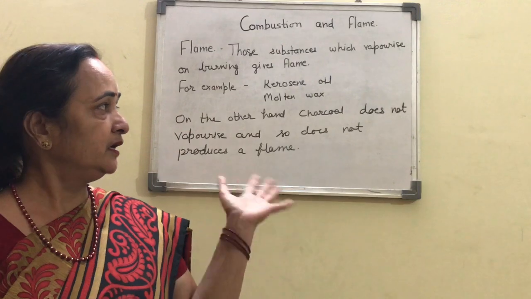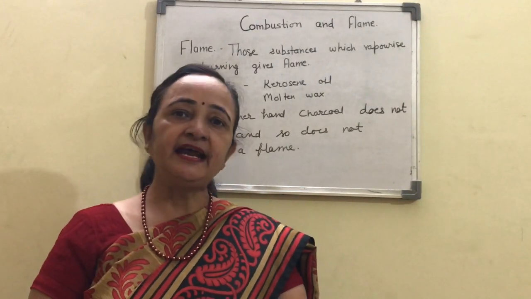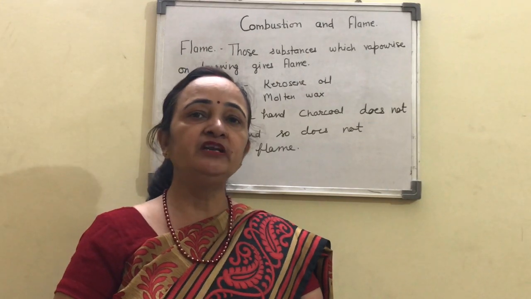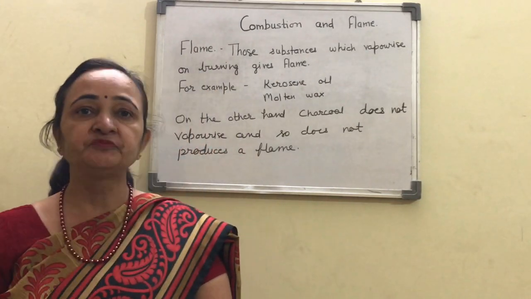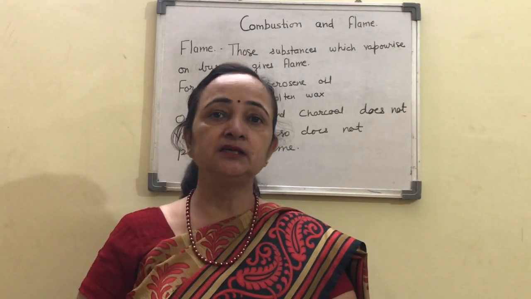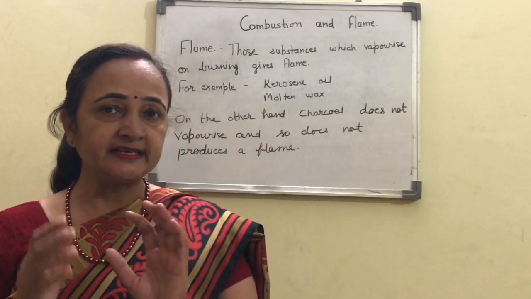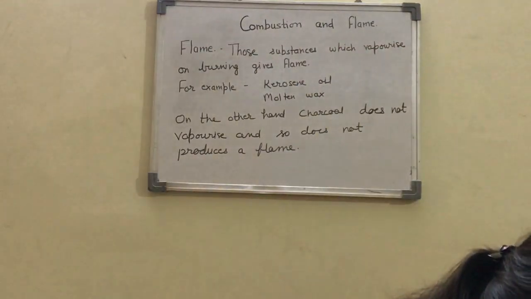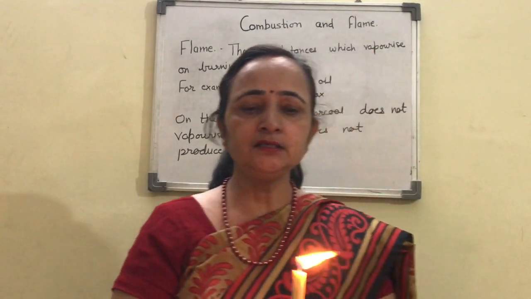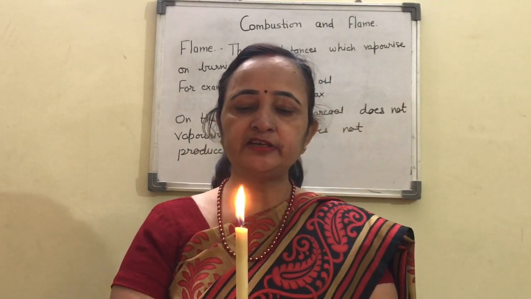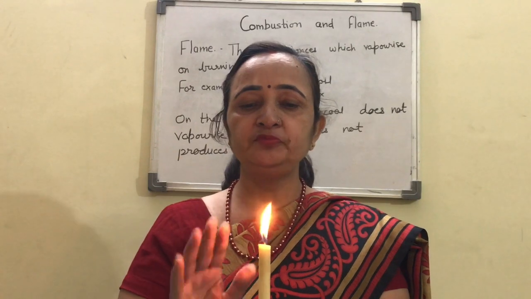Now, continuing to this, let's perform one more activity, and in that activity you will understand that in the flame there are some unburnt carbon particles. To understand it, we will again take a candle and keep it on the table, and it should not move, it should be steady.